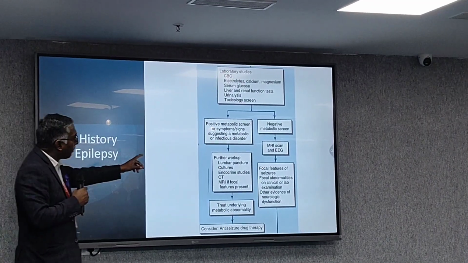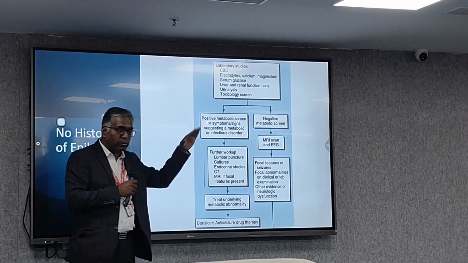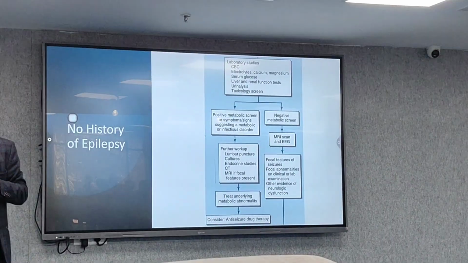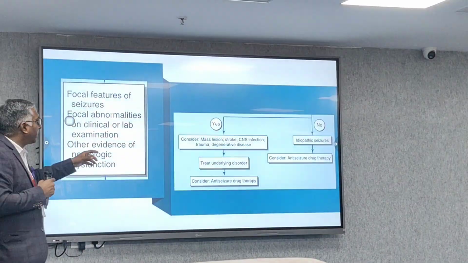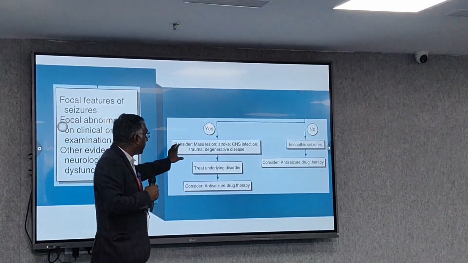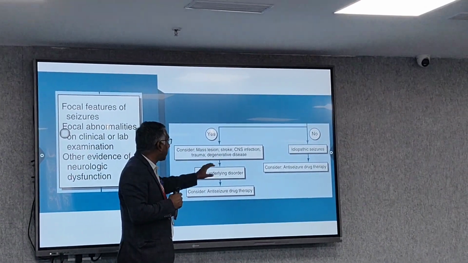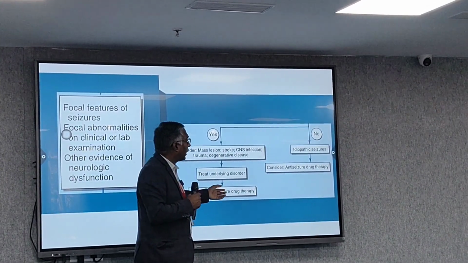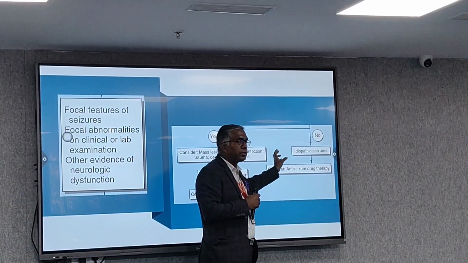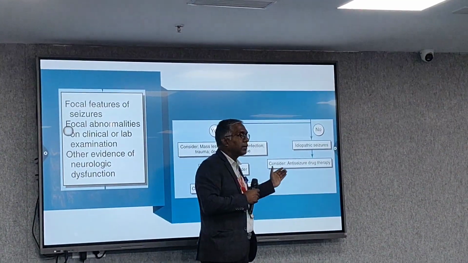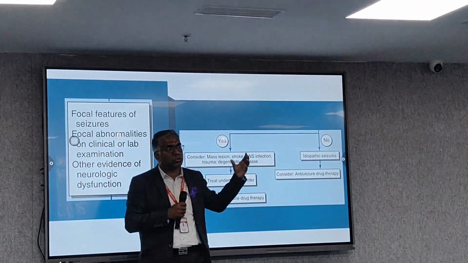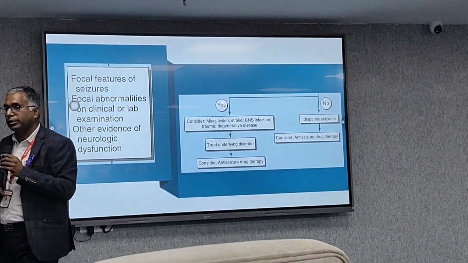If MRI or EEG shows focal features of seizure, then we have to go to the next algorithm. If we find an MRI abnormality, a reason like stroke, sinus infection, or trauma, then we have to treat the underlying cause. If there is none, we can label the patient as having idiopathic seizure, and anti-seizure therapy has to be initiated in a subset of patients.